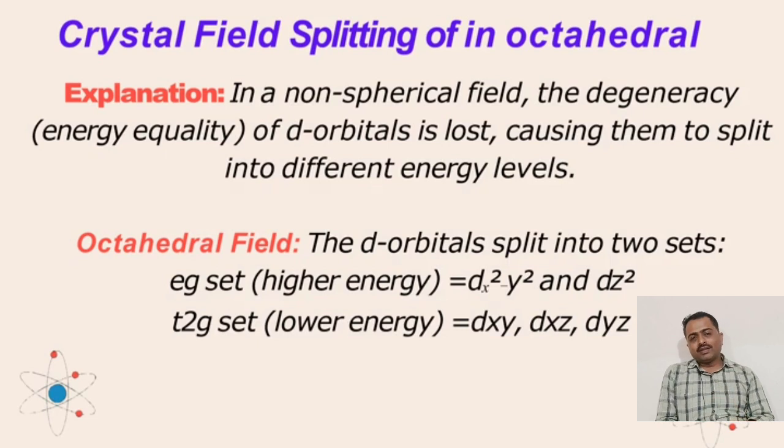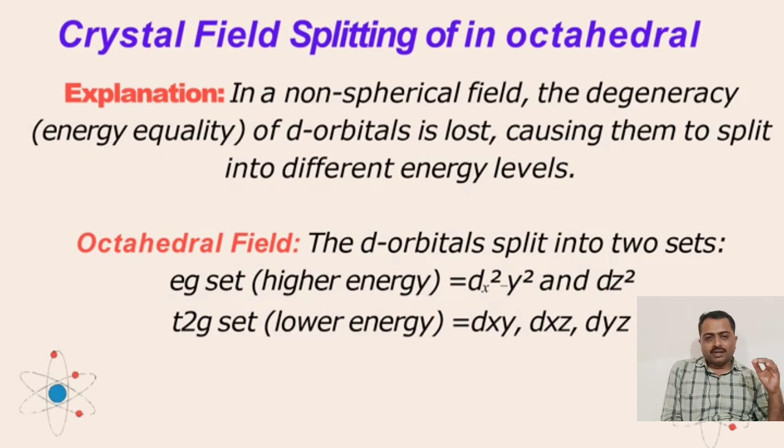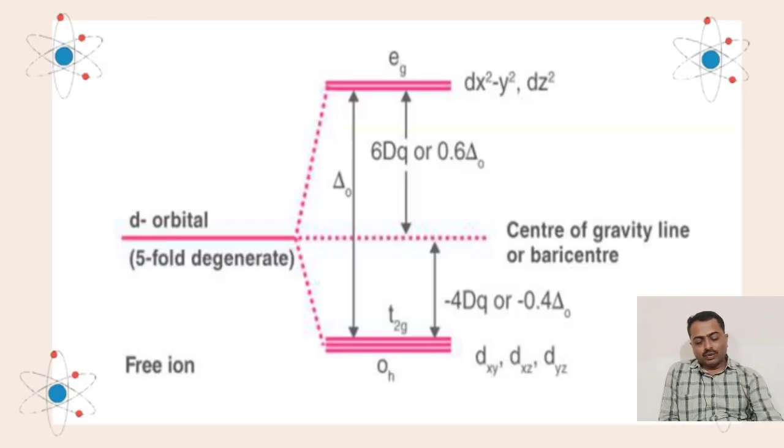In octahedral coordination complexes, crystal field splitting is different from that of the tetrahedral coordination complexes. In octahedral, the Eg set of orbitals goes to a higher energy level from the center, and the T2g goes to a lower energy level from the center. Now this is the crystal field splitting diagram of the octahedral coordination complexes, in which the dx2-y2 and dz2 orbitals go to the higher energy level, and the dxy, dyz and dxz orbitals go to the lower energy level. The important phenomenon is that the dxy, dyz and dxz orbitals go to the lower energy because these orbitals are present in between the axes.